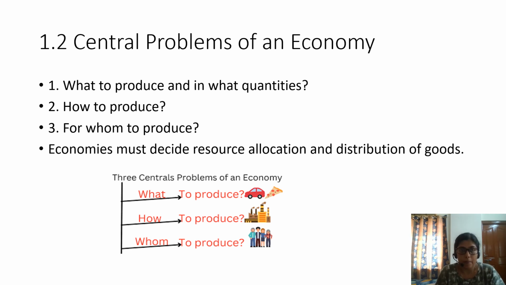Let us begin. Every economy faces a fundamental challenge, scarcity of resources. Since resources are scarce and wants are unlimited, society must make choices on how to best use the resources. And the choices lead to three key economic questions: what to produce and in what quantities, how to produce, and for whom to produce. Every economy, capitalist, socialist or mixed, must address these issues, and let us break down each one of them.